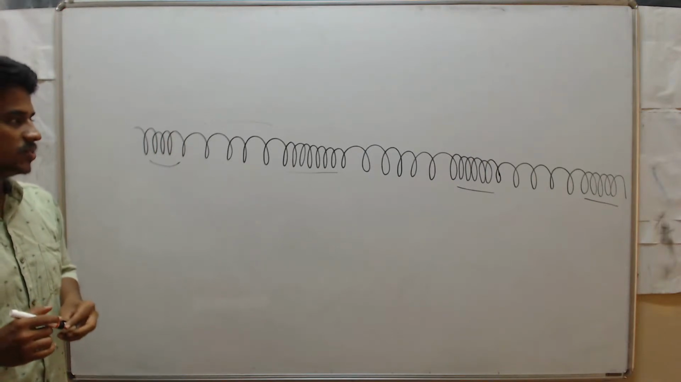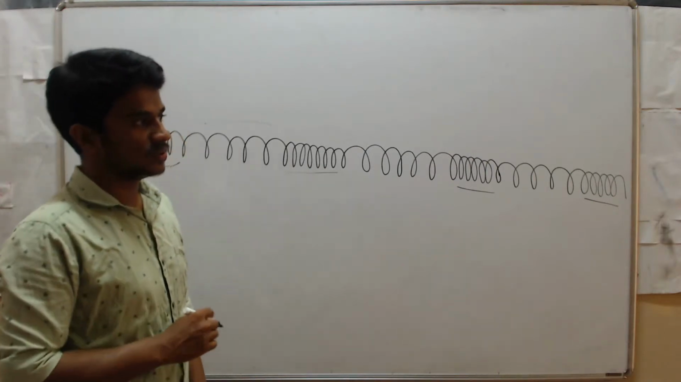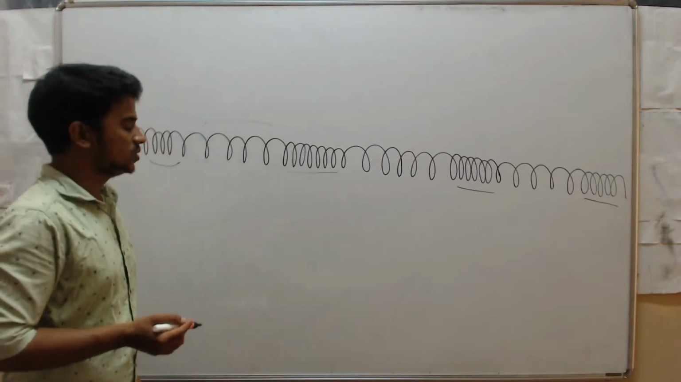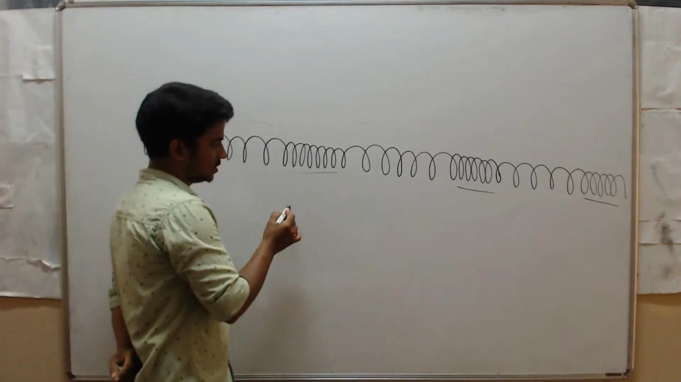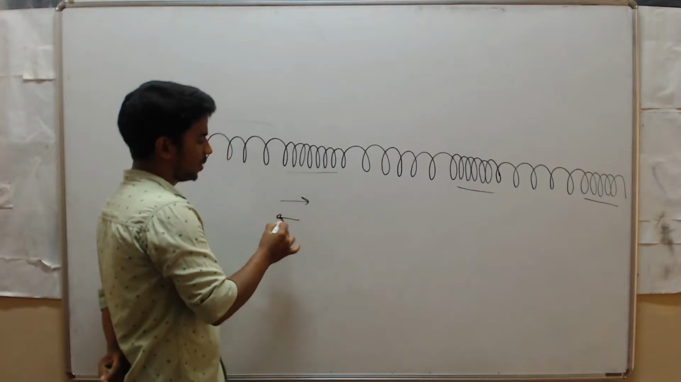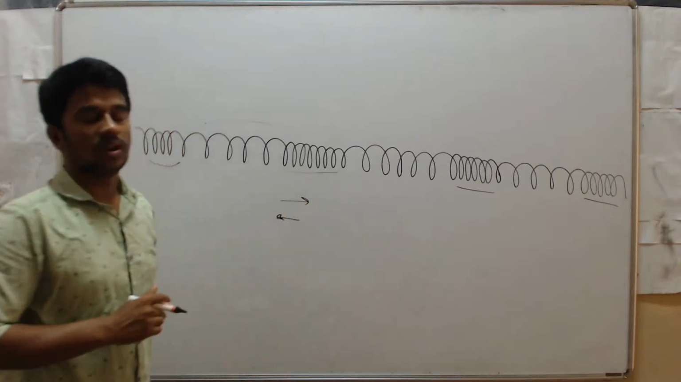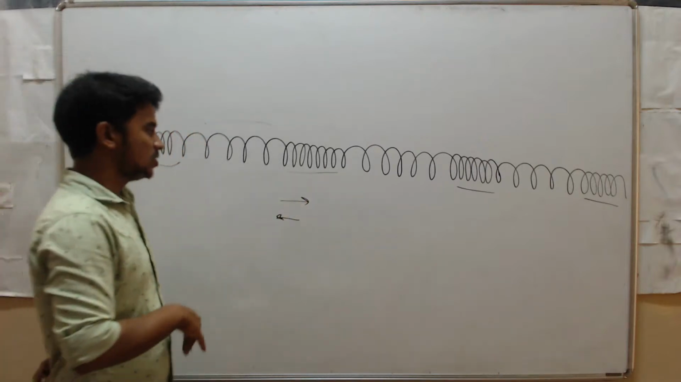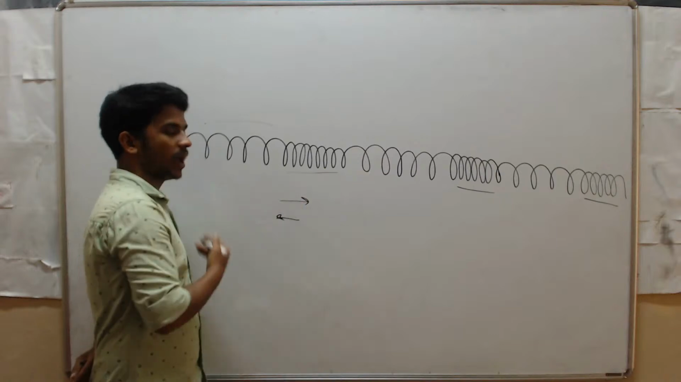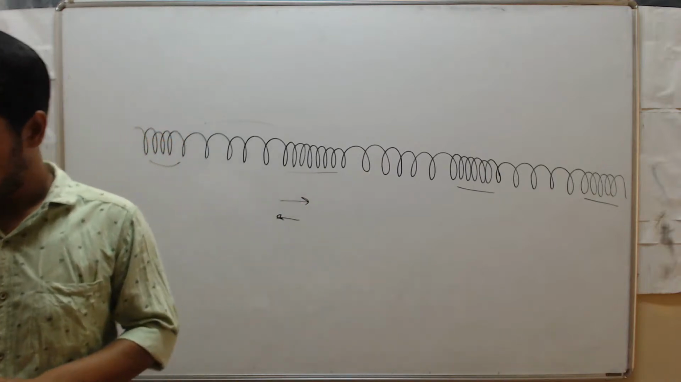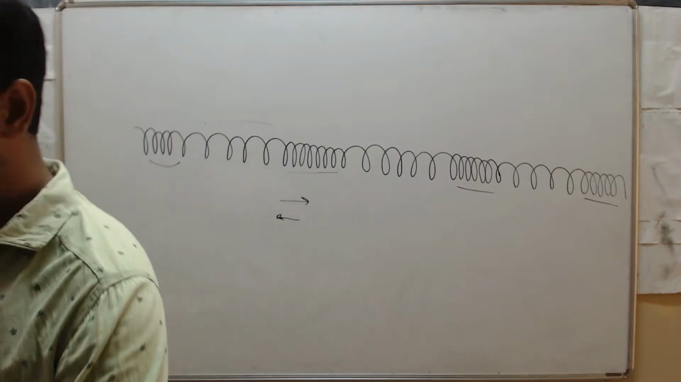So, clear? Why do we call sound waves longitudinal waves? When you produce a sound, the particles vibrate front and back. First they gain energy and move forward, and they collide with the neighboring atoms. After collision, the atoms come back. That's why we call sound waves longitudinal waves.